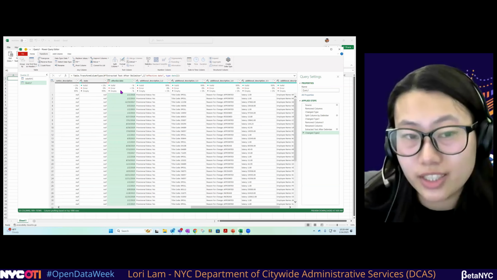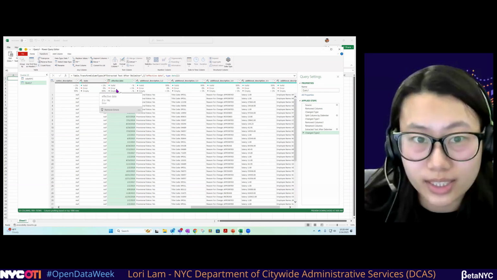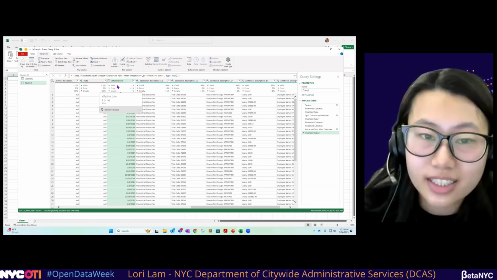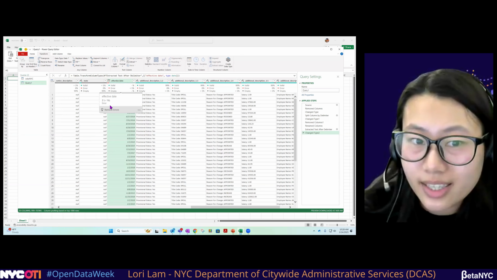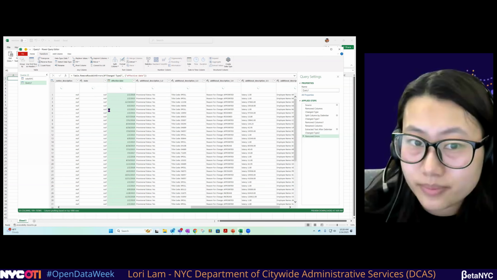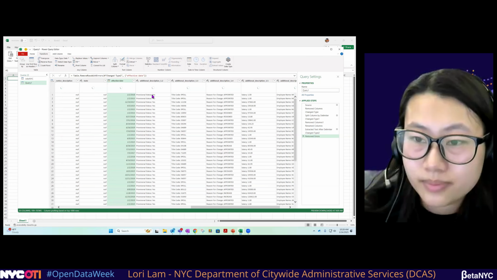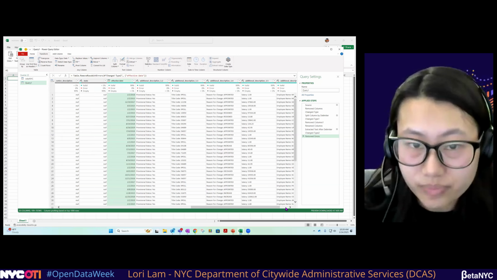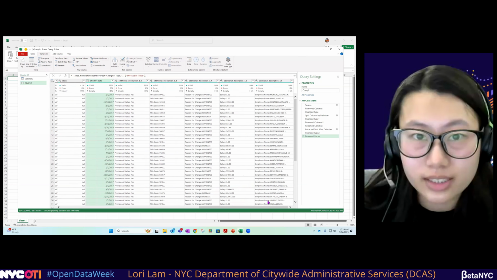Because we have this column quality checker here, it's telling us that there are 2 errors, and we can easily remove those errors from this button. Let that load, and now all our rows are clean.